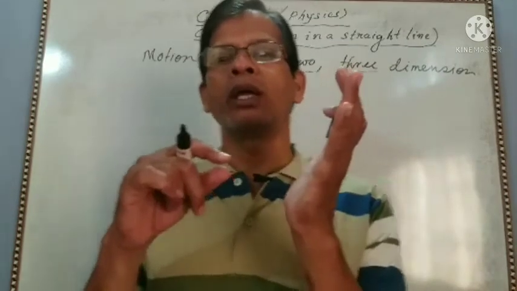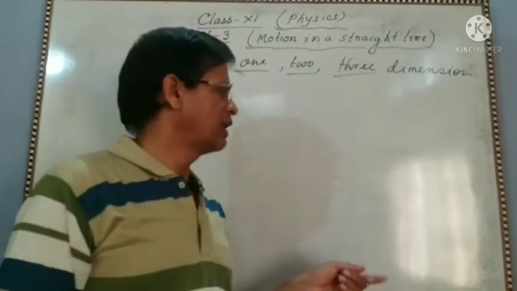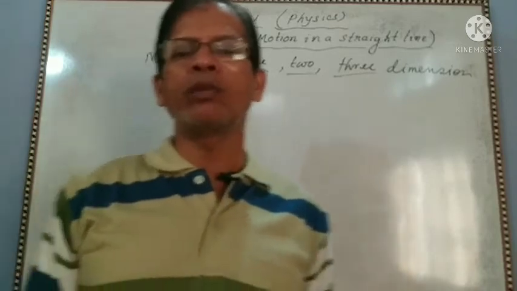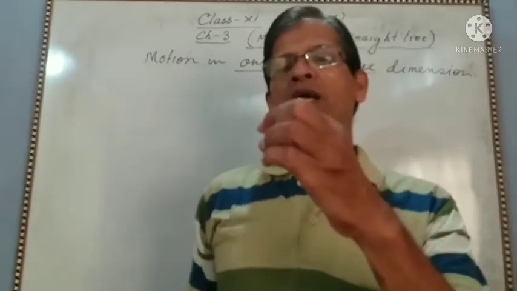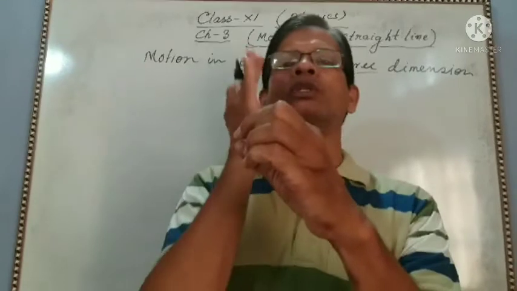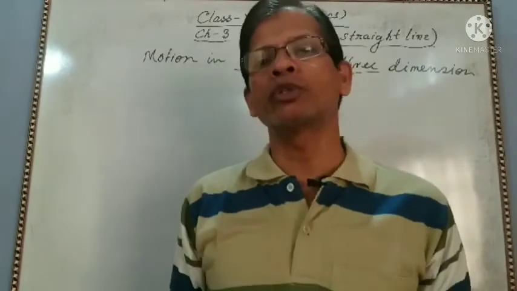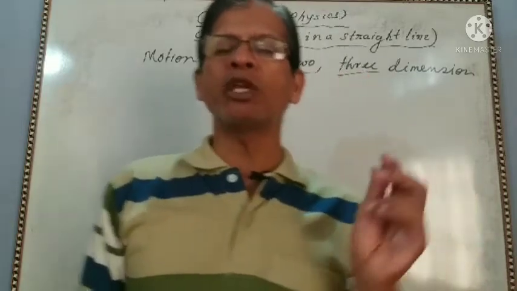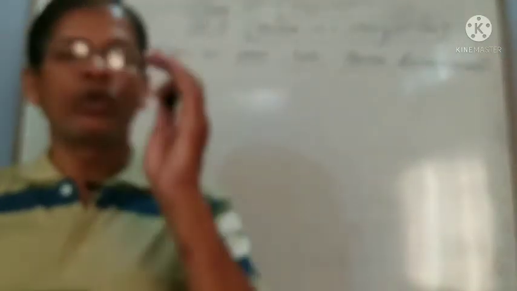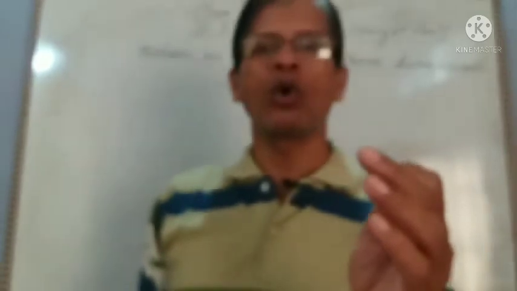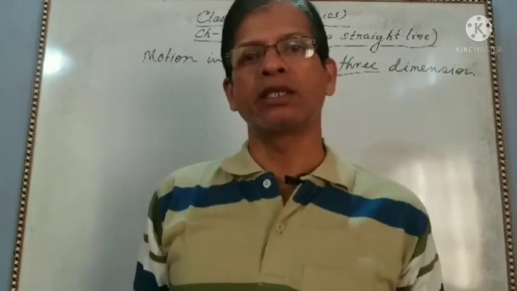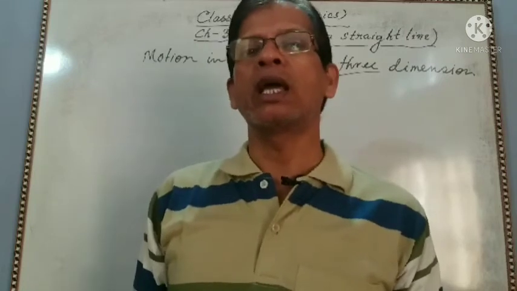Crawling of an insect on the wall is a 2-dimensional motion. The earth moves around the sun in a plane, so this is also 2-dimensional motion. So motion in a plane is the 2-dimensional motion. 3-dimensional motion means to express the motion of an object, we need all the 3 coordinate axes.